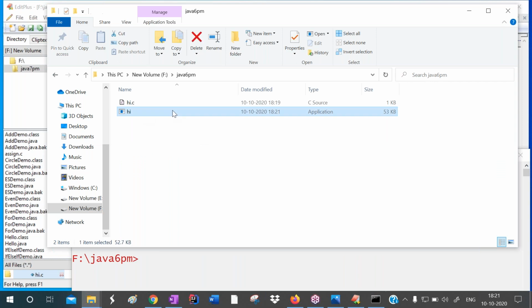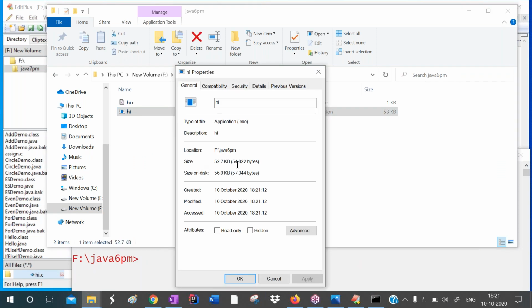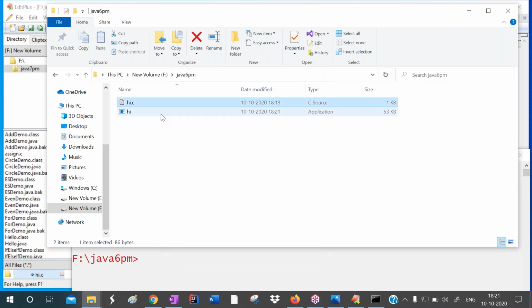See here, this is called the exe file. Right click and see the properties. So with this, we can understand that when we compile the C program, it directly generates the exe file. Remember this.